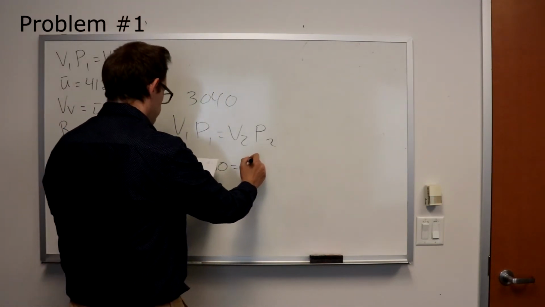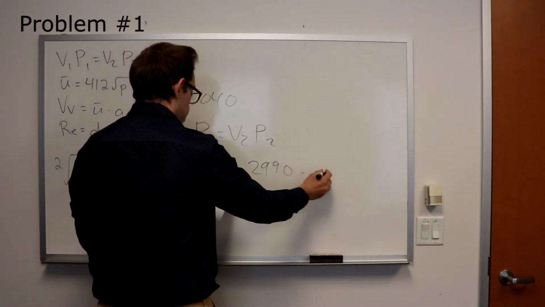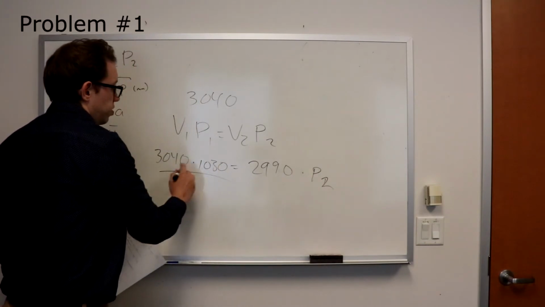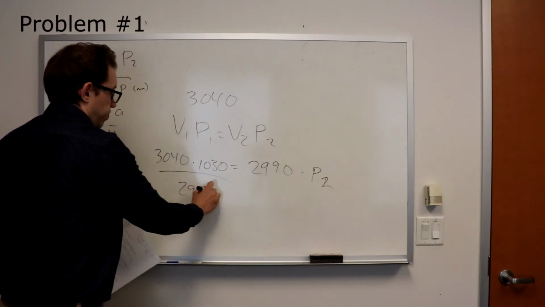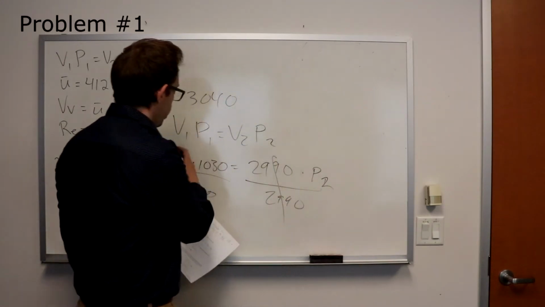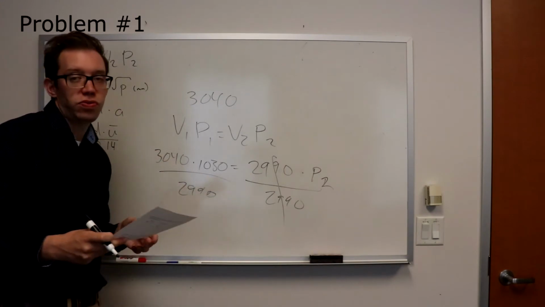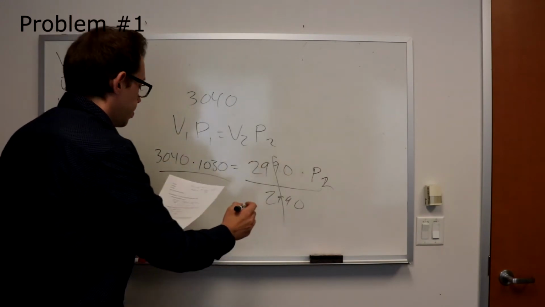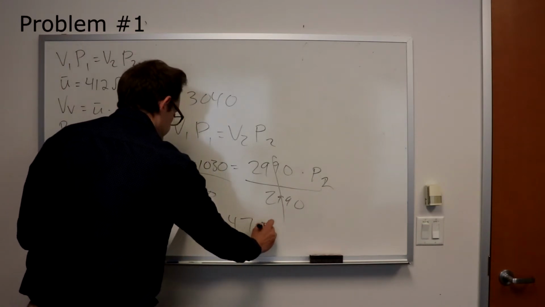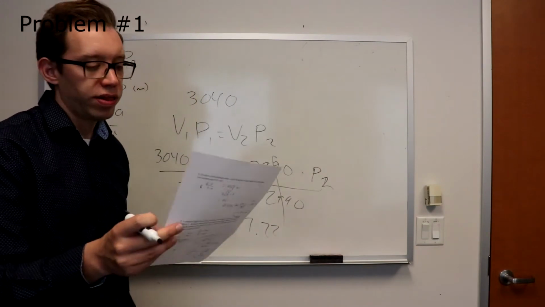So here you get the number that I gave you initially, times the resulting pressure. You just simplify this. Type this in your calculator, 3,040 times 1030 divided by 2,990, and that should give you the P2 of 1,047.22, something like that. Don't worry if I rounded it a little differently from you.